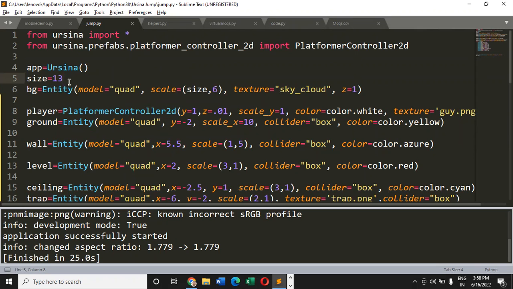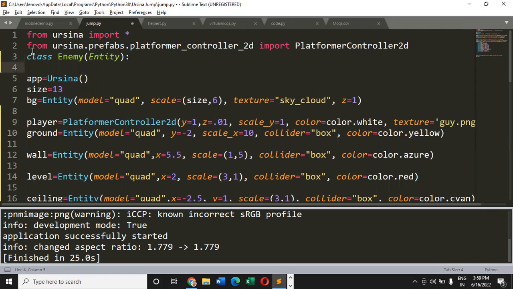What we can do is define a class for the enemy first. So I'm putting it over here, and class, let's say it is Enemy. And because we are using Ursina, we need to make it a parameterized class. So Entity is the thing we have to pass as a parameter.